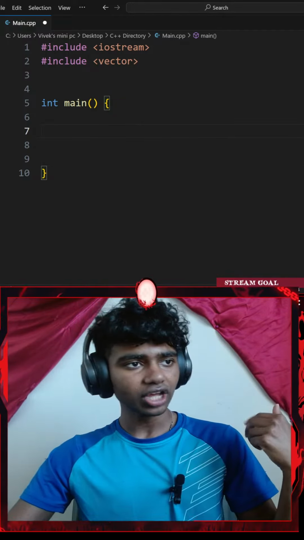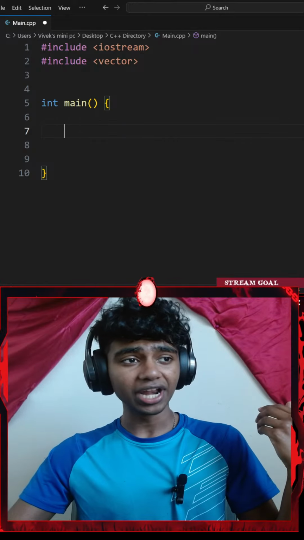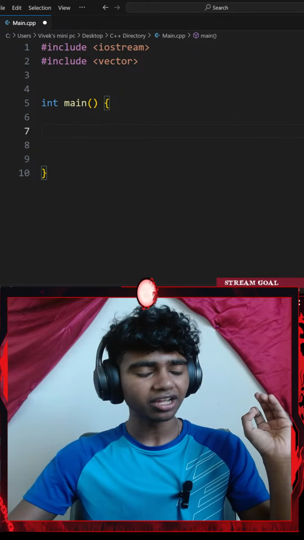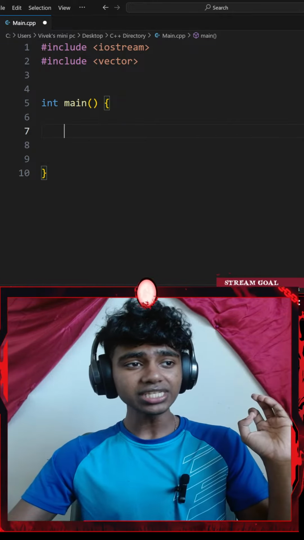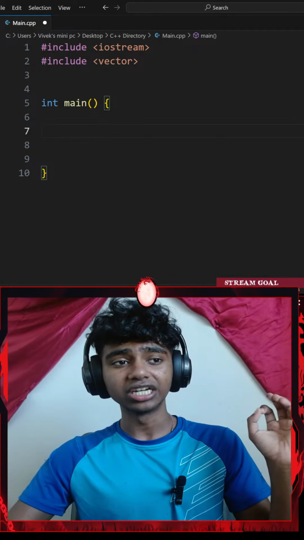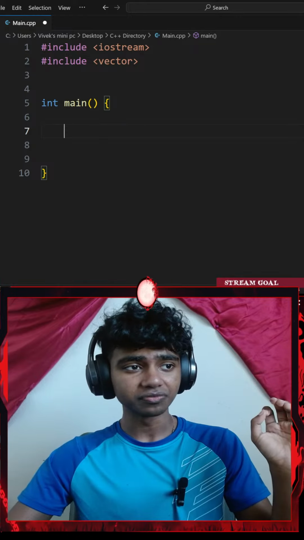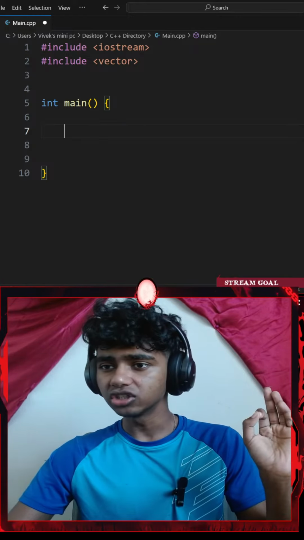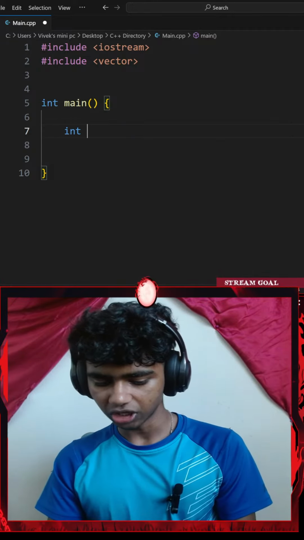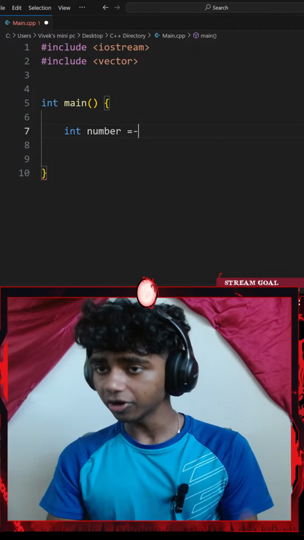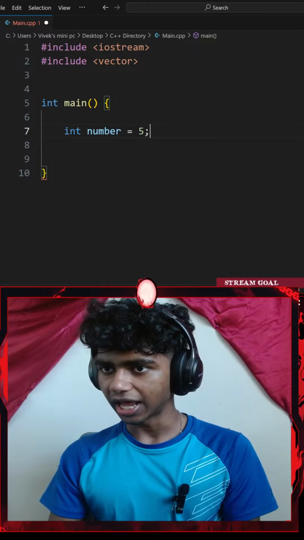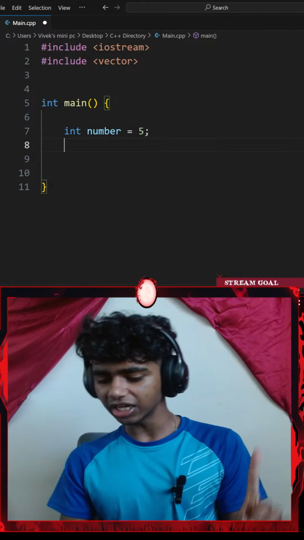And then let me go ahead and create a variable. It says write a program that asks the user to enter a starting number, so we might need that number. It uses a while loop to count down to 0, prints each number on its own line until it hits 0, then prints blast off. I think to do that, I might need to typecast a number to be an integer. So I'll go with something like int number. I will set that number to be equal to something like, I don't know, 5, and end off with a semicolon. And then I think I need to go with a while loop.